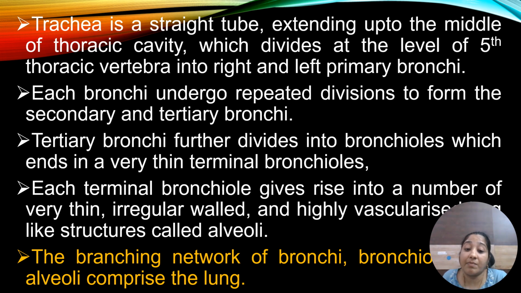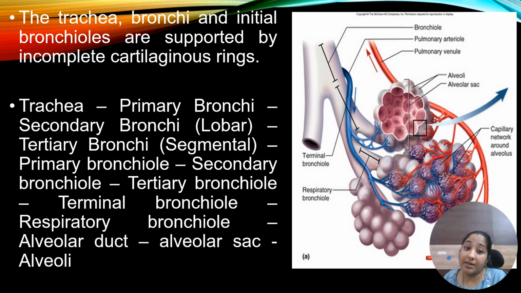Okay, what are the lungs? The branching network of bronchioles and alveoli comprises the lung. The lung comprises the bronchi, then bronchioles. The trachea, bronchi and initial bronchioles are supported by incomplete cartilaginous rings.